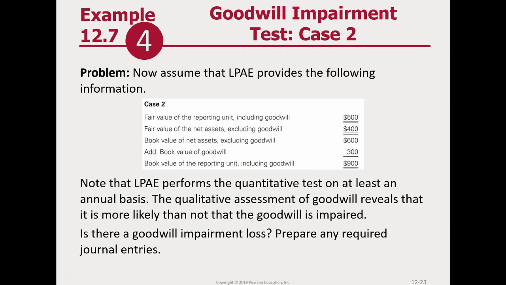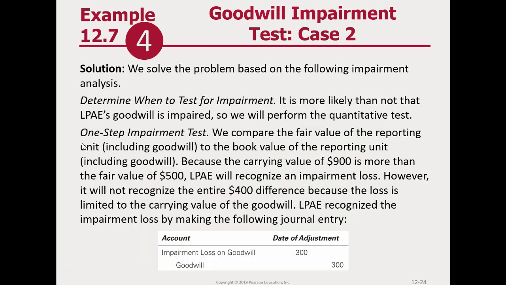But there's something different about this case. Look at the book value of goodwill. It is 300. If we're going to do an impairment of goodwill, we can't write goodwill down lower than that 300. So 900, 500, we take the difference, it's 400. We can't write down goodwill to a negative 100. So what we do is we take the impairment on the amount limited to the carrying value. So we take the impairment loss of 300 and we wipe out goodwill.